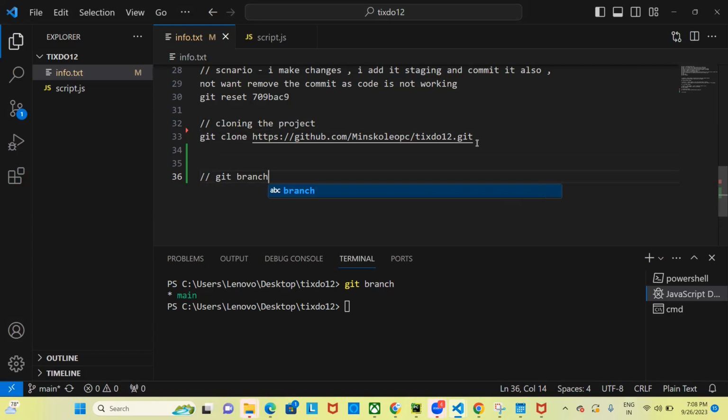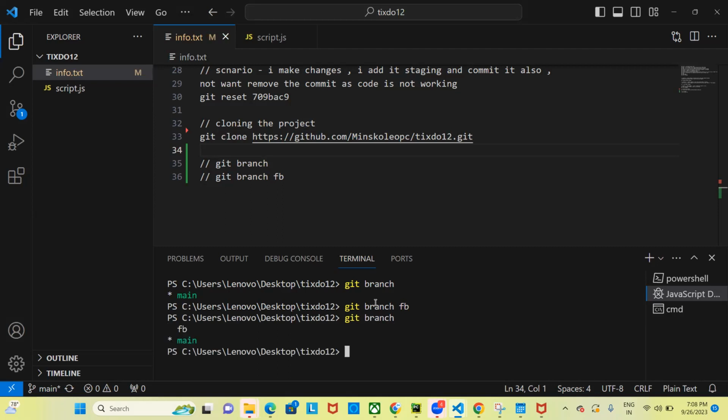Now let's say I want to create a branch. The command is git branch fb. If I run this command, another branch will be created. Now you see again git branch. You run the command git branch again, and you will see there are two branches now. But again, you see the main one is highlighted. Why? Because you have not shifted yourself to the fb branch. You need to go to the fb branch to write the code there, right?